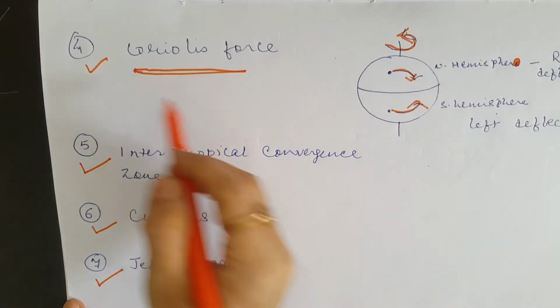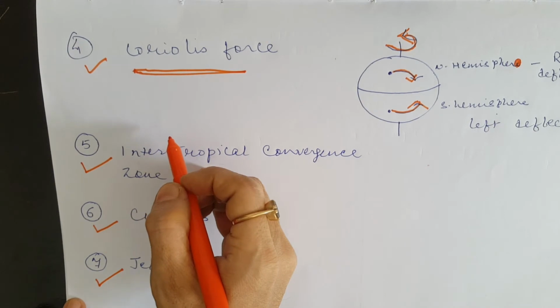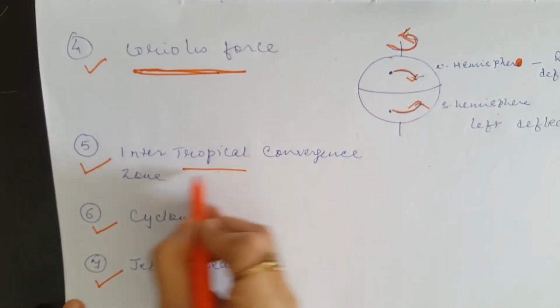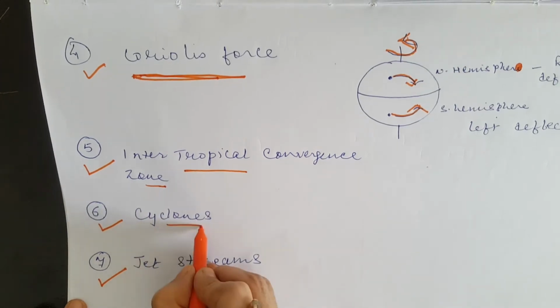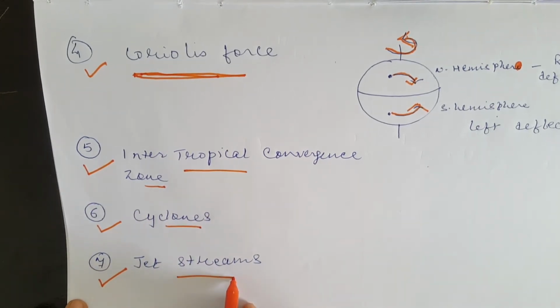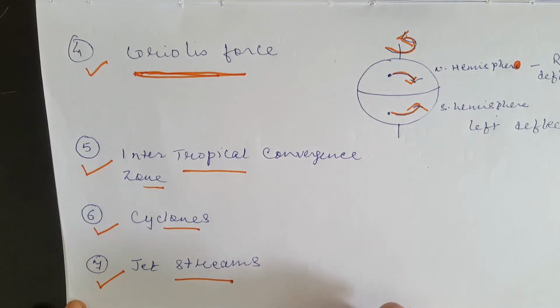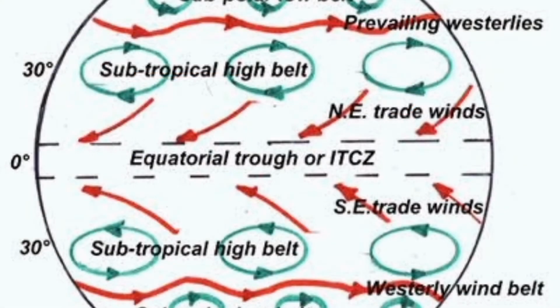Let's take up another set of atmospheric conditions known as Coriolis force, intertropical convergence zone, cyclones and jet streams. Let's take up each one of these one by one and understand the concept. We will understand the concept of Coriolis force and intertropical convergence zone with the help of this picture.